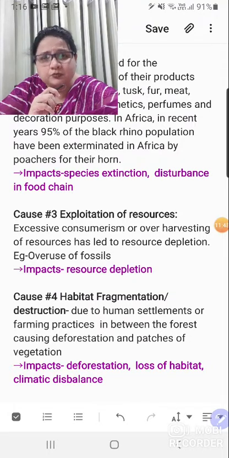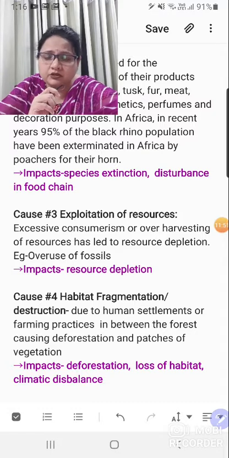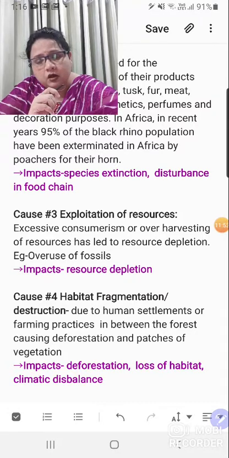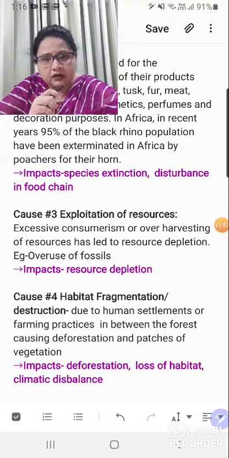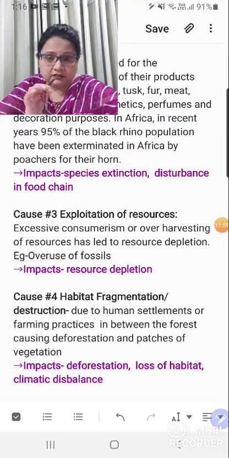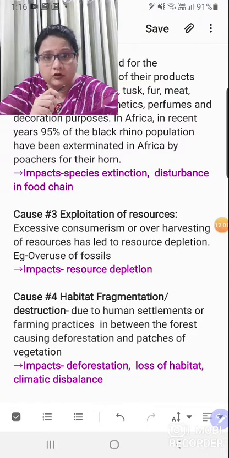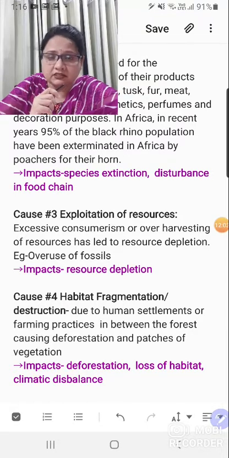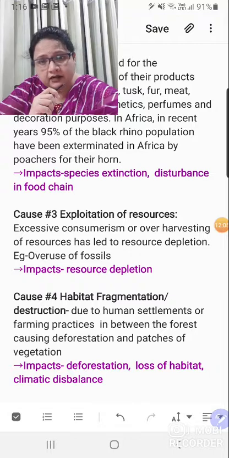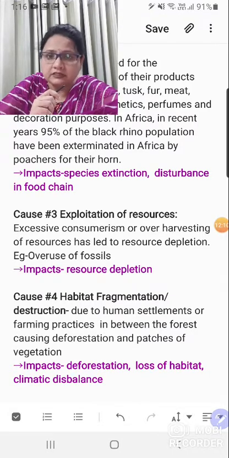Habitat fragmentation means patches. When you say fragment, you are actually referring to patches of forest. Why are these forested patches generated? If there is a huge forested area, that is always better than those existing in patches, because much land is wasted in between. Why is this land wasted? Because of human settlements.